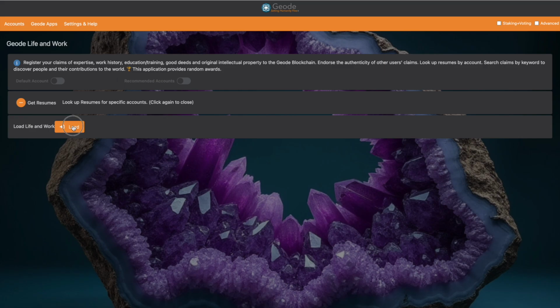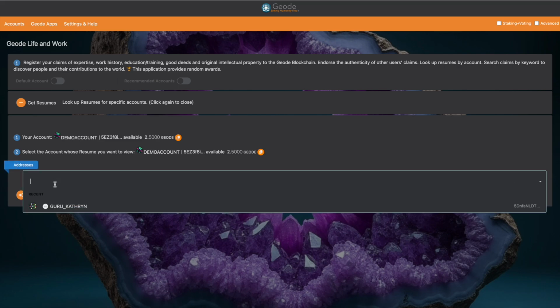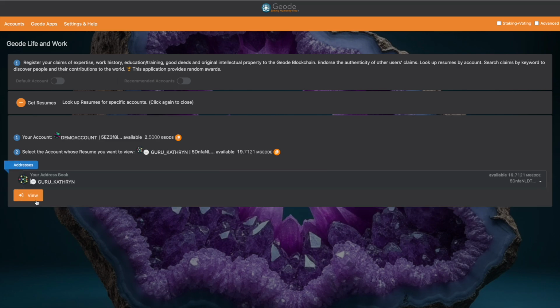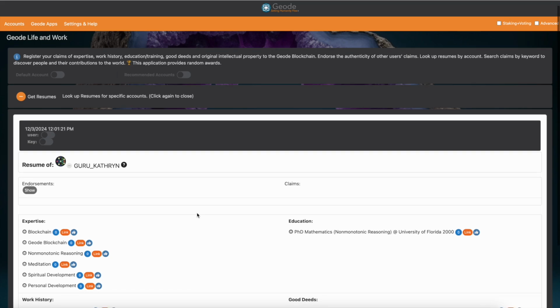So the first time you use this app, it is going to ask you to load the contract. That's what it looks like. And you can look up anybody's resume that you want. It could be one of your accounts, or it could be somebody from your address book. You can toggle that right there and take a look at a specific resume.